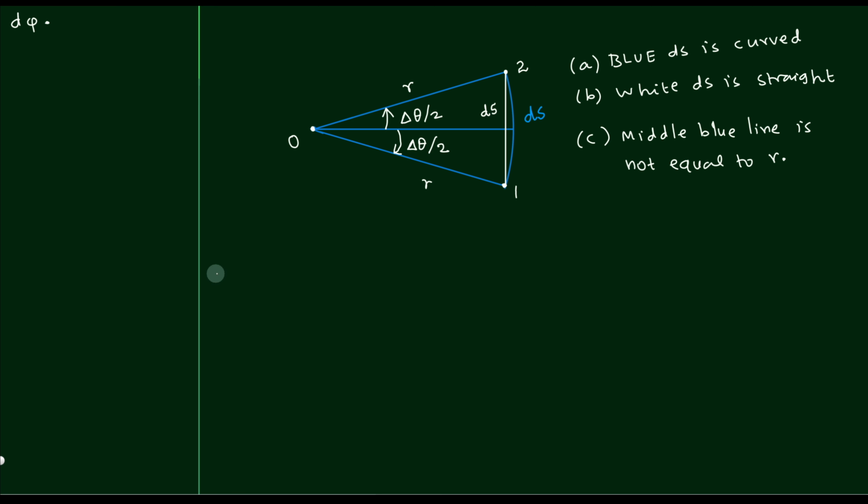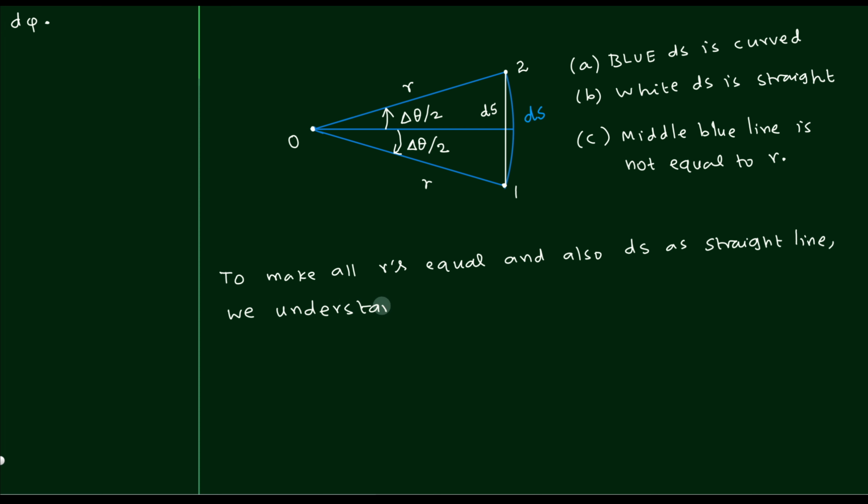So if you are going to say that the two angles are delta theta by 2, then our answer is that we will have to make sure that all the angles are very small. That is the answer. Of course, it's quite simple. You can easily imagine that if the delta theta is approaching 0, then all the blue color lines will have equal length. That's all about it. There is no complication, but I want to write all the steps clearly so that this is what gets transferred to the three-dimensional case.